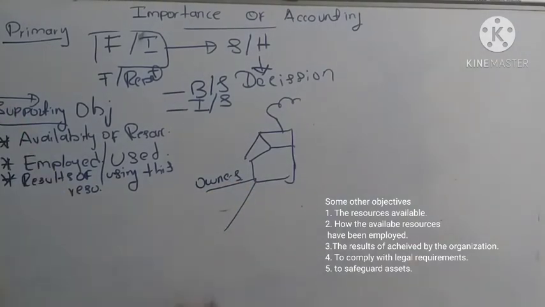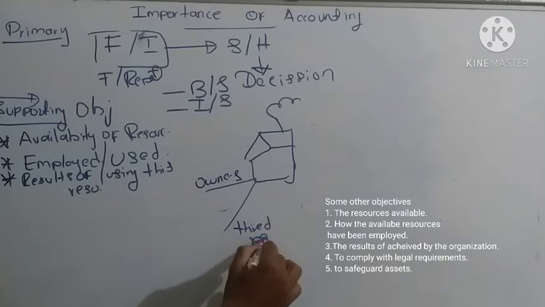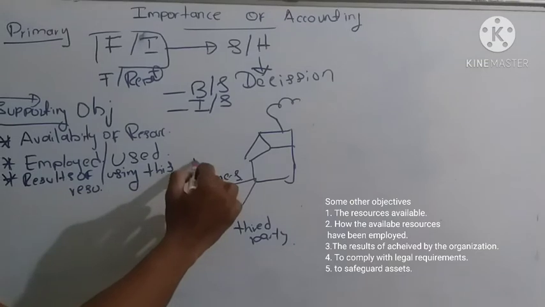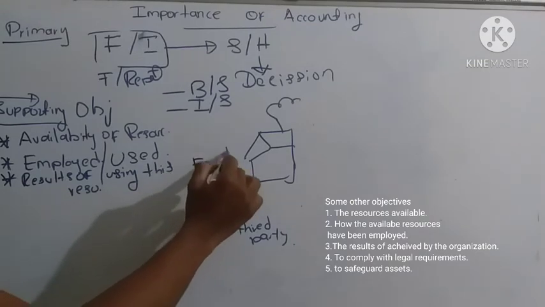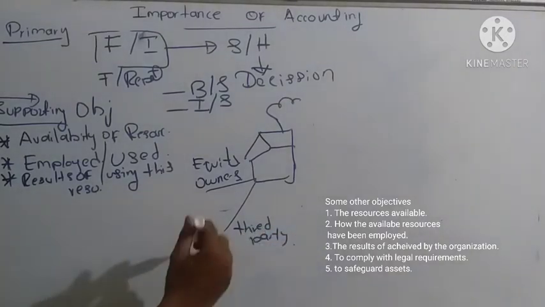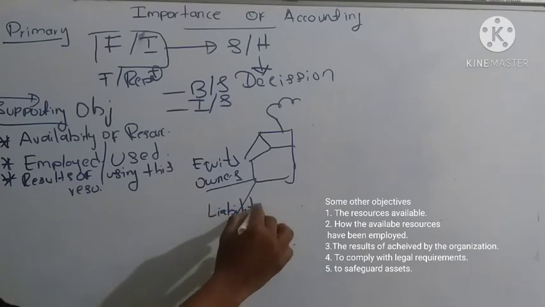Second, from a third party. When an organization gets funds from its owners, that is known as equity, right? When an organization gets funds from a third party, that is known as liability.